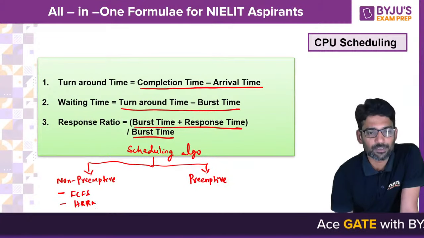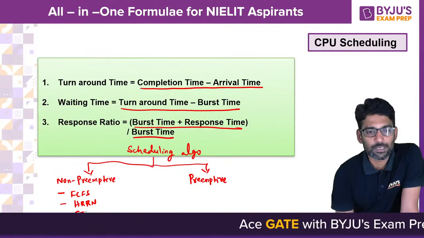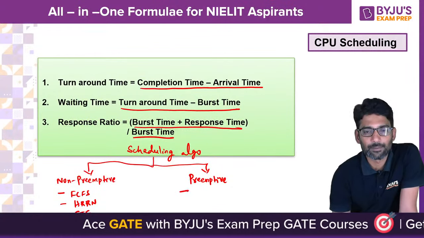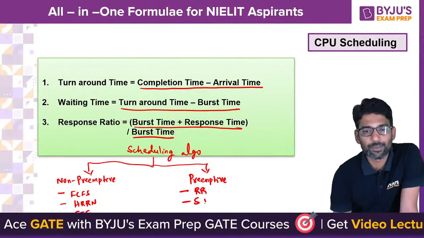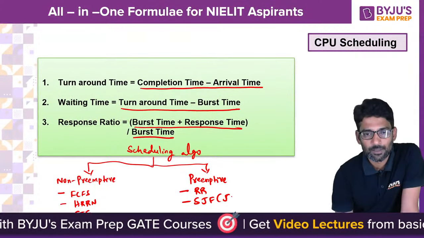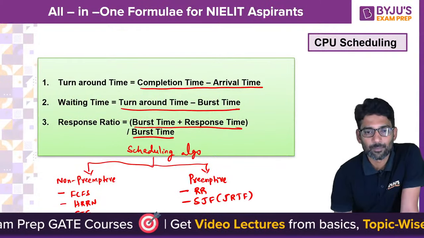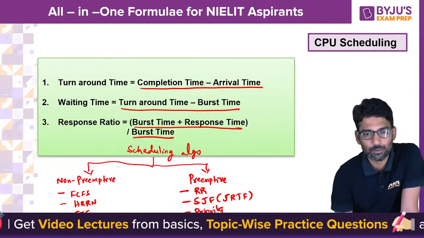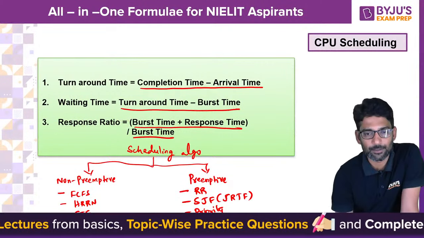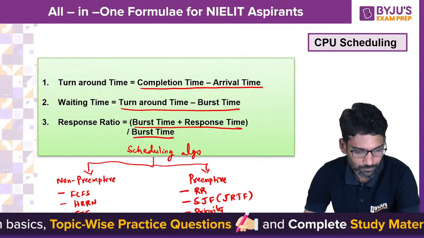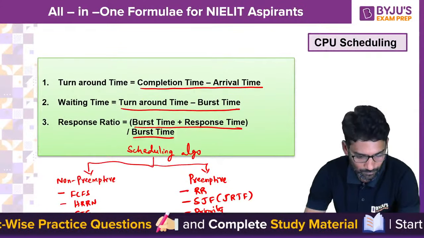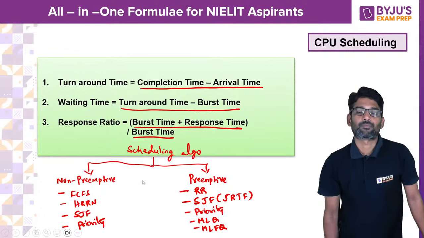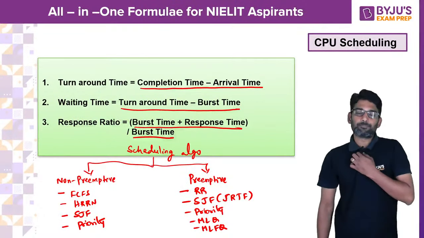HRRN, highest response ratio next, shortest job first, non-preemptive priority. While preemptive are round robin, preemptive SJF, which is called SRTF, preemptive priority, multi-level queue, and multi-level feedback queue.